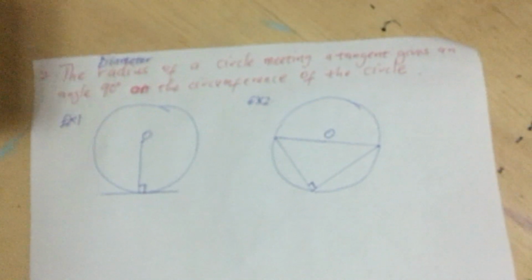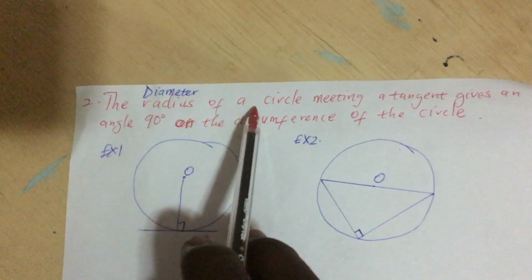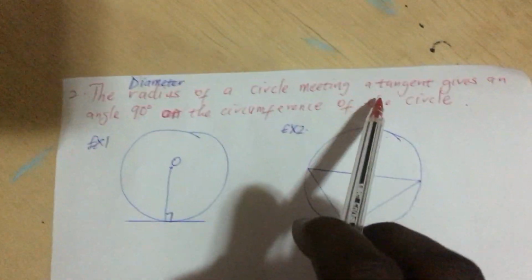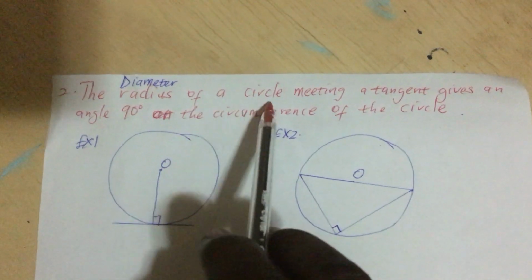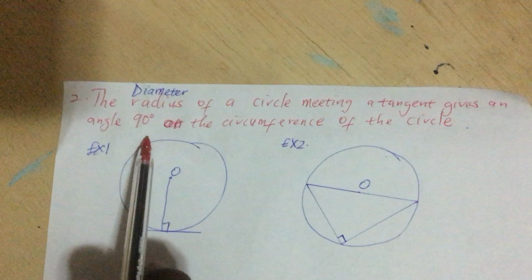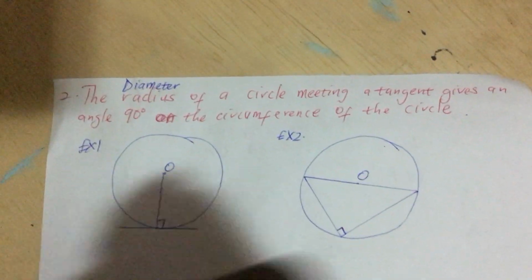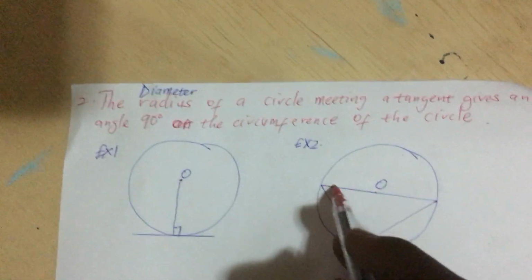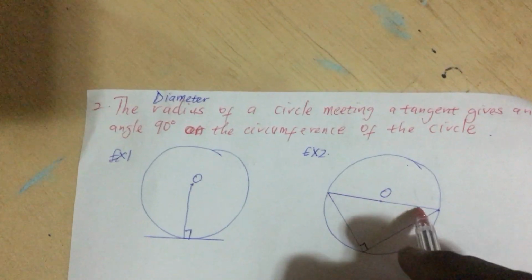So I have, if the radius or the diameter of a circle meets a tangent, the radius of a circle meeting a tangent gives an angle of 90 degrees on the circumference of the circle. That means this is a radius and this is a diameter. This is our center. So this is the diameter.